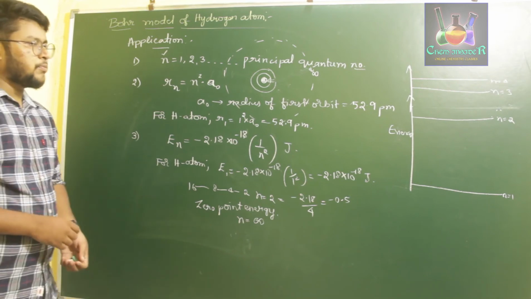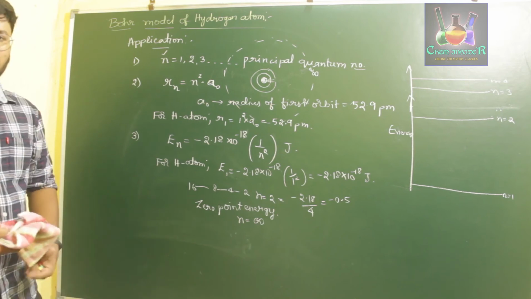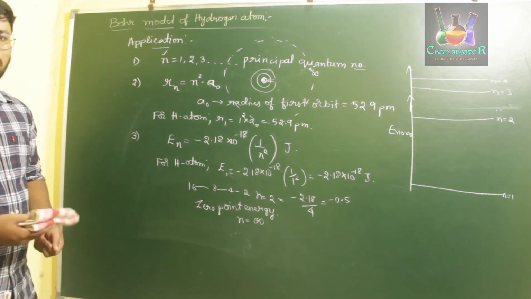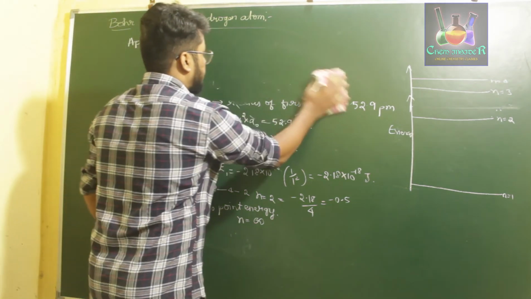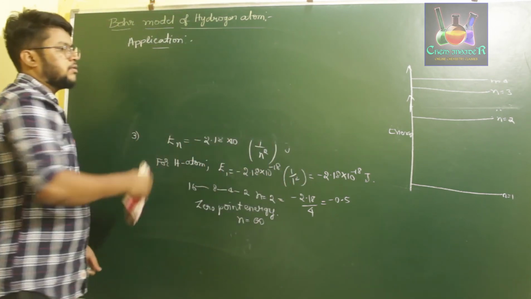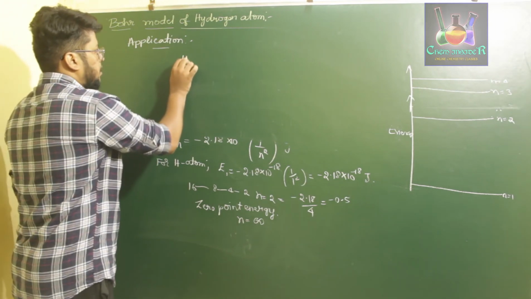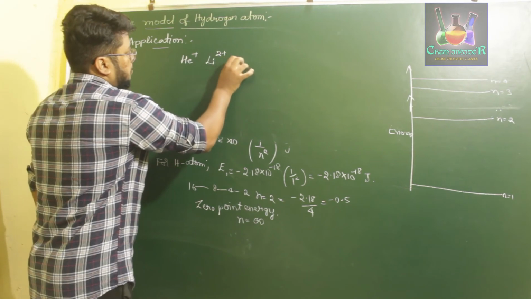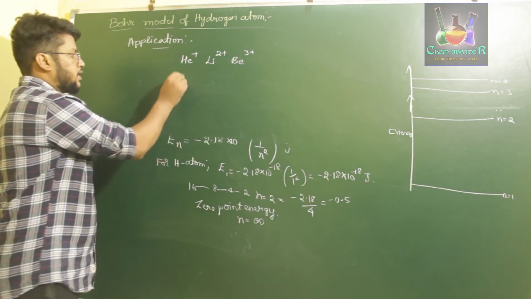Further, there is one more point which you have to know here: this particular explanation given by Bohr on hydrogen atom works well with hydrogen-like atoms also. So what are these hydrogen-like atoms? Hydrogen-like atoms are those which have an equal number of electrons compared to hydrogen. For example, He plus, Li2 plus, Be3 plus.